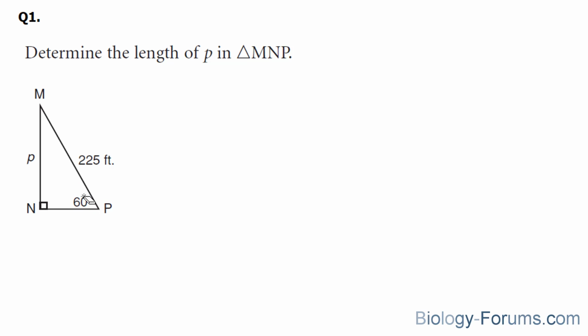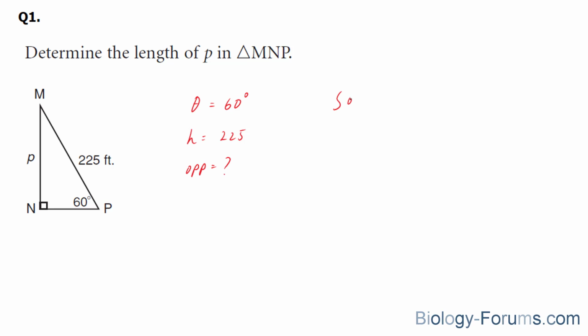That being said, what pieces of information do we have? Well, we have an angle, which I'll denote as theta. I'm going to use this symbol to denote angle. And we've also been given the hypotenuse at 225. So it really helps when it comes to tackling these questions to write out everything that you've been given. So we know the angle, we know the length of the hypotenuse, and we're looking for the opposite.